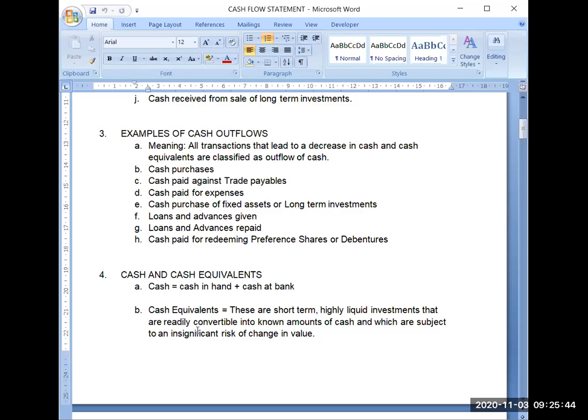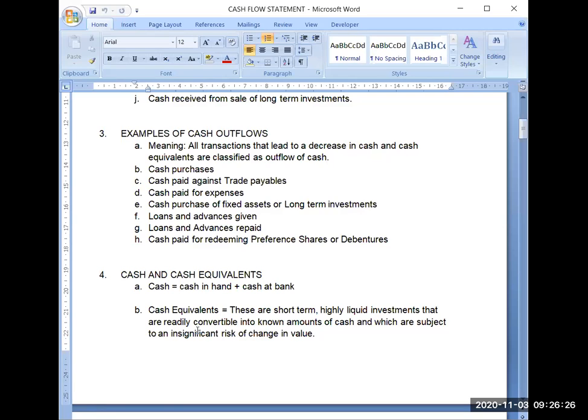Cash paid against trade payables. Obviously, trade payables again have two components. One is creditors and one is bills payable. Either you will be making the payment to your creditors or you will be making the payment for your bills payable on the due date. So that will also reduce your bank balance. Cash paid for expenses. Obviously, you are paying salaries, rent, electricity bill, traveling bills, and a lot of expenses like printing and stationery, postage, fuel. A lot of expenses are there in the business. So whatever expenses you are incurring and paying in cash, that will also be an outflow of cash.